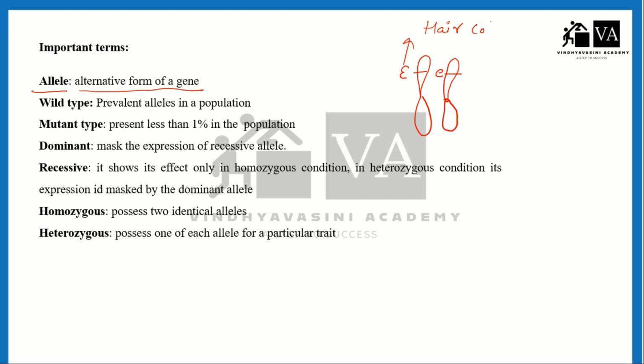This hair color is a trait, and this gene is responsible for hair color. So this E is an allele, and the small e is also an allele. So an allele is an alternative form of a gene, right?